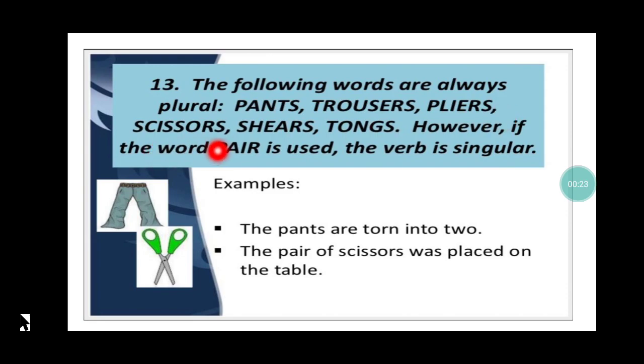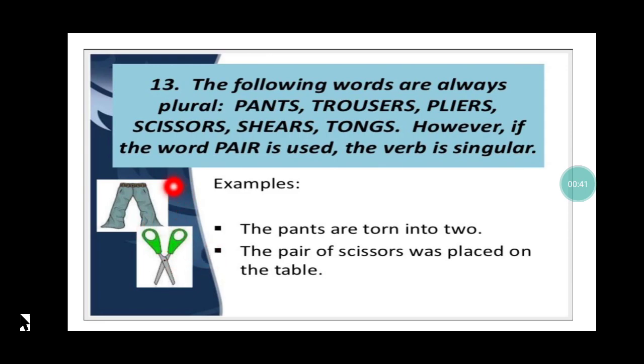Whenever I talk about scissors, whenever I talk about tongs, they always are together, two things. So whenever I talk about trousers, you have two areas where you can actually put in two of your legs, so 2 legs are there. So whenever I talk about scissors, see, just in the diagram, you have 2 things there, isn't it?